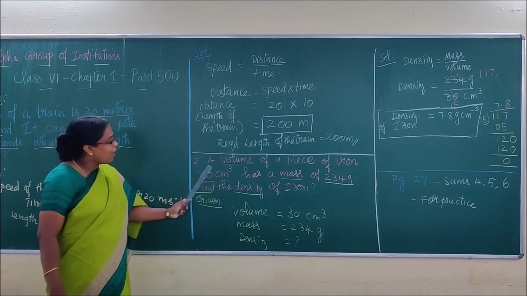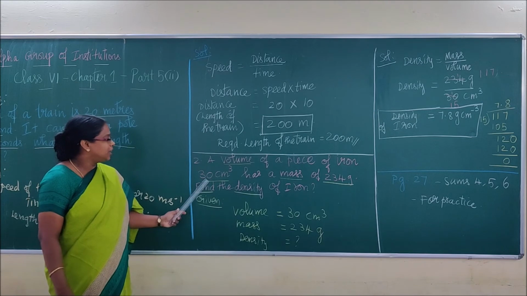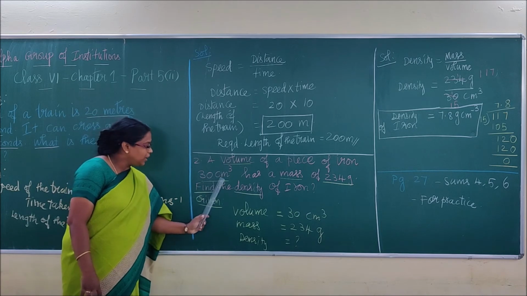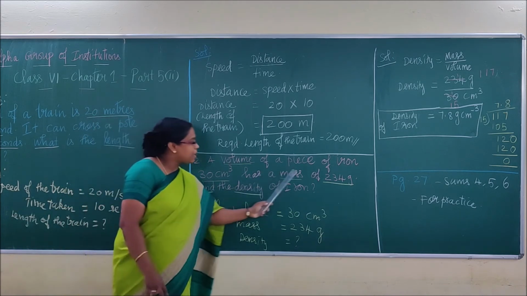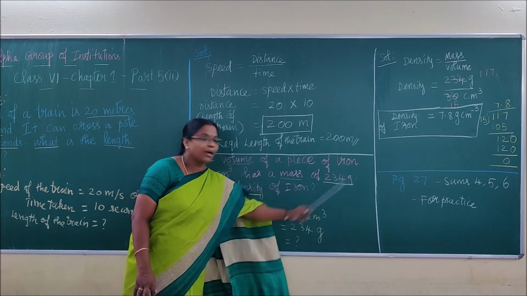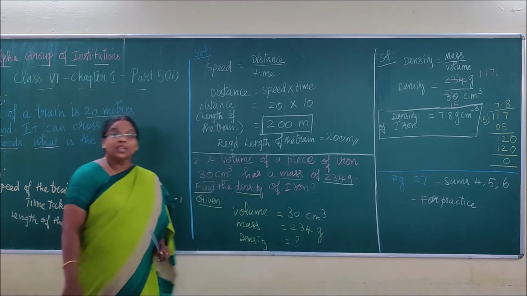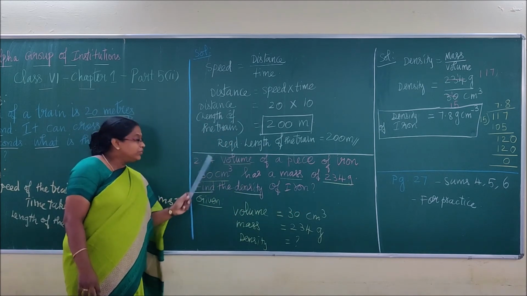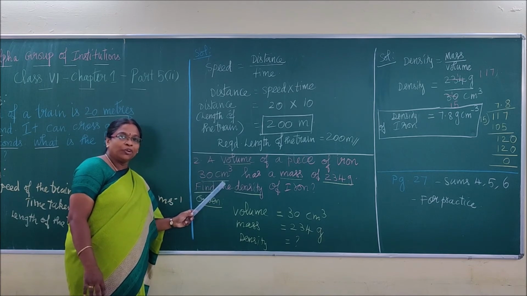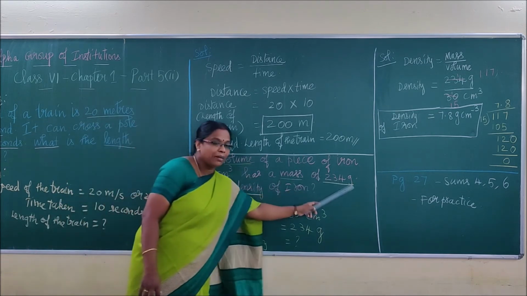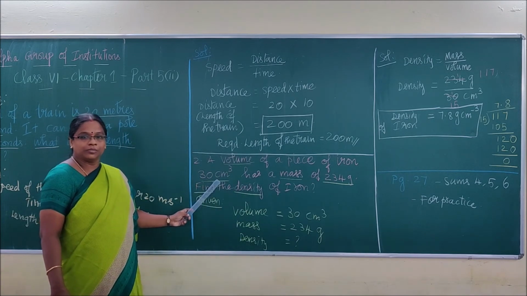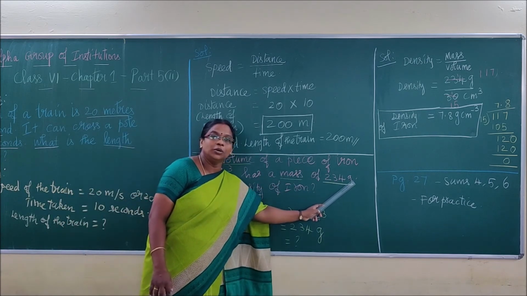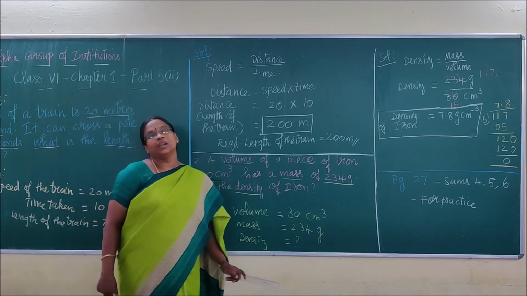The volume of a piece of iron is 30 centimeter cube. See how I am reading: 30 centimeter cube. It has a mass of 234 gram. See what I said here: gram should go with centimeter cube. If this is given in meter, what do you have to do? This is gram, so convert the meter into centimeter. If the mass is given in gram, it must be converted into kilogram when used with meter. So like this you have to convert correctly.